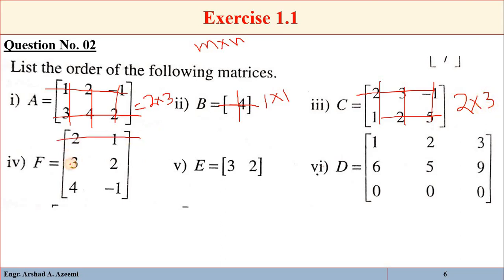Similarly, here we have 3 rows and 2 columns. So the order is 3 by 2.